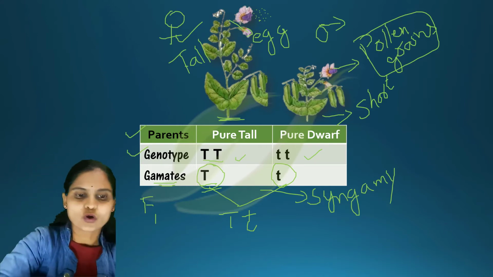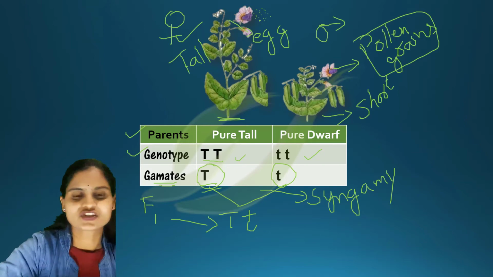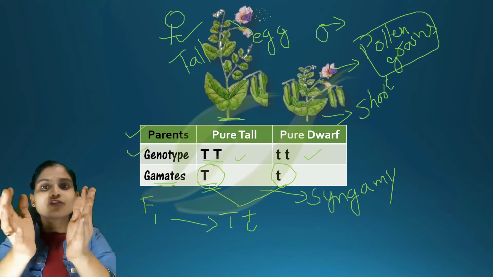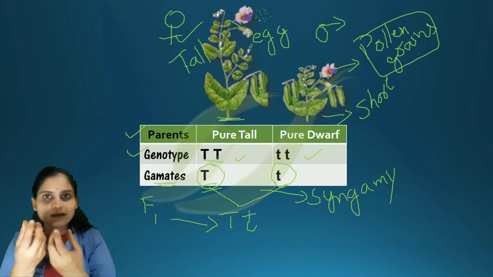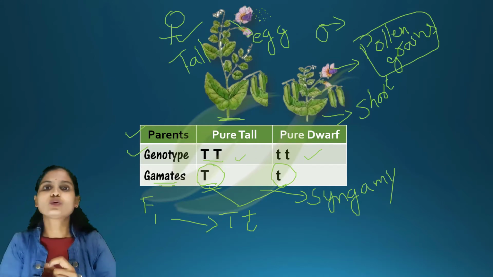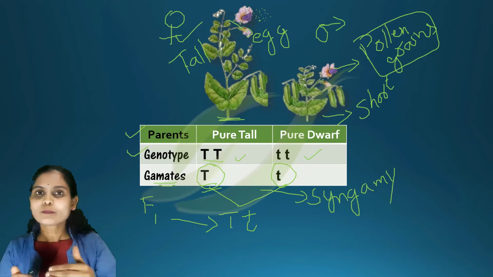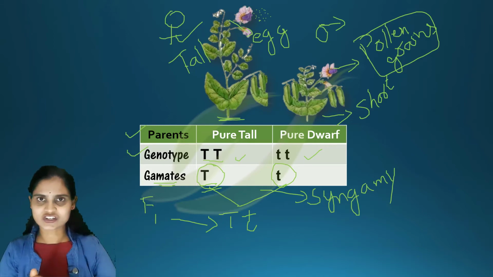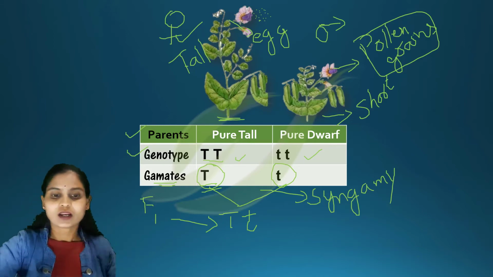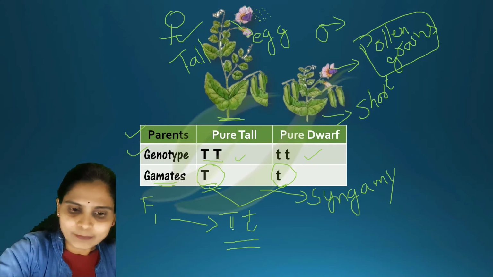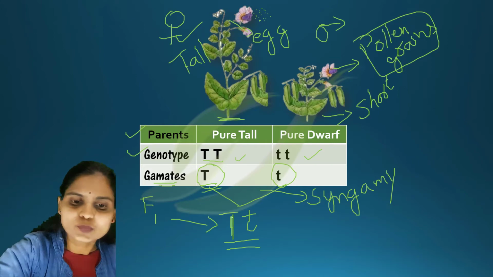This is the F1 generation, the first generation. These two are parents. From this parent you collect one seed, and from that seed you get a plant. That plant is the F1 generation, the first filial generation. Now this plant has one capital T and one small t.